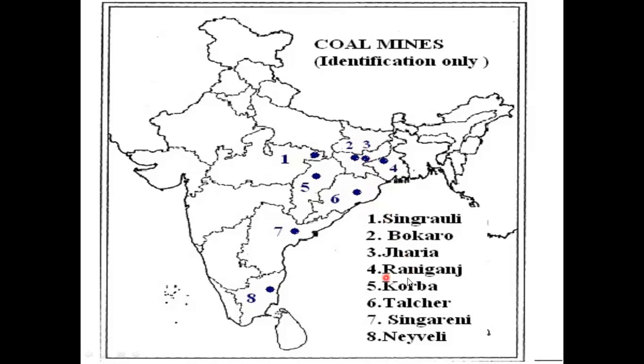Then you will see Raniganj, 4, in West Bengal. Then Korba mines, 5, Chhattisgarh. 6, Talcher mines of Orissa, important. Then 7, Singareni mines of Andhra Pradesh. And then 8th, Neyveli of Tamil Nadu. So this is important, and you need to understand that from here only in your map work you will get the questions.